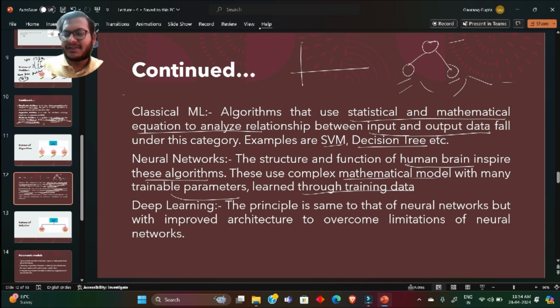In deep learning, the principle is the same as neural networks. You can say that these two are based on the same principle, but there are certain limitations in neural networks, and with deep learning you can overcome them. This is actually an improved architecture which was developed to overcome the limitations of neural networks.